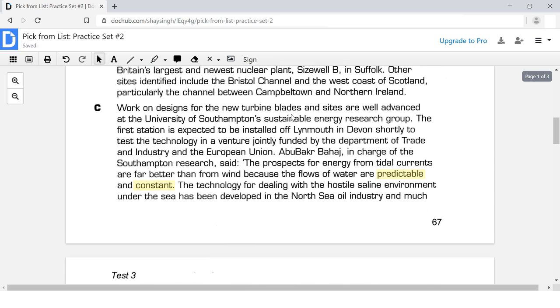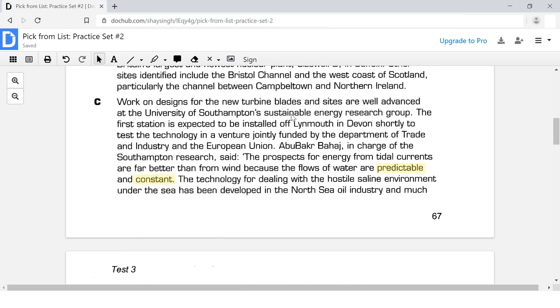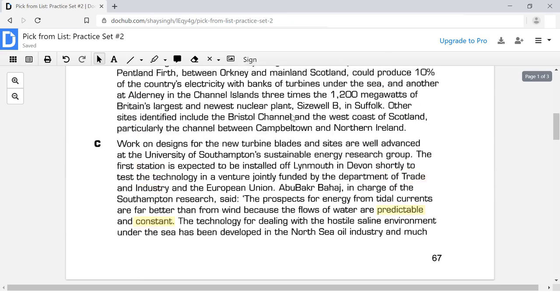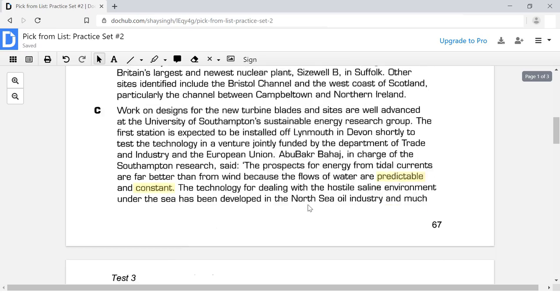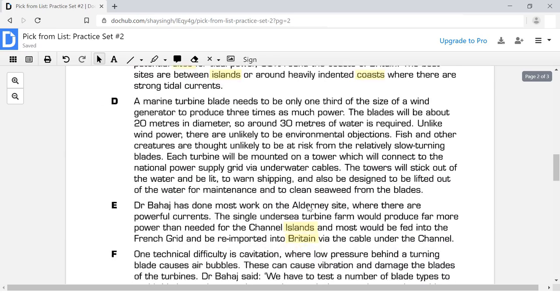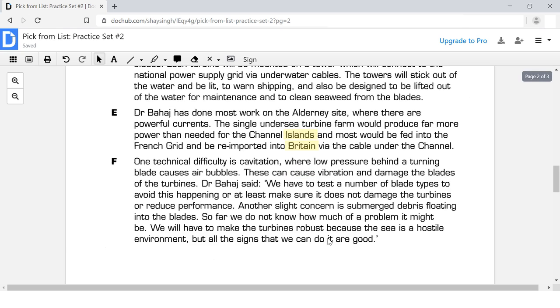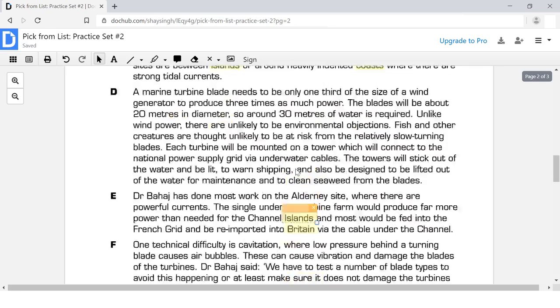I'm just going to scan for the other area where the word Britain appears, which is down here, somewhere down here. There we go. So here it says, the single undersea turbine farm would produce far more power than needed for the Channel Islands, and most would be fed into the French grid and re-imported into Britain, blah, blah, blah. That is not talking about anything from our answer choice, so we can just ignore it.